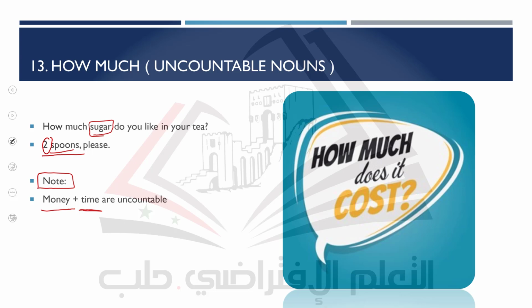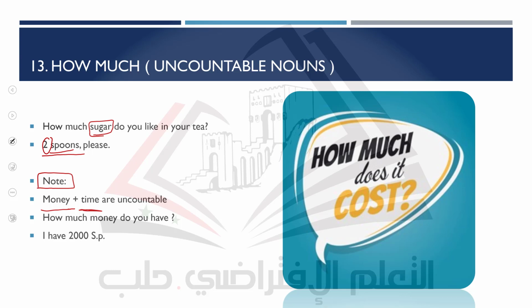So we ask using how much, not how many. Here, as you can note, how much does it cost? For example, you bought a new jacket and your friend asks you, how much does it cost? You'll say about 100,000 Syrian pounds, with the discount, of course. Here we have this sentence: how much money do you have? If you need to borrow some money from your friend, you'll ask her, how much money do you have?